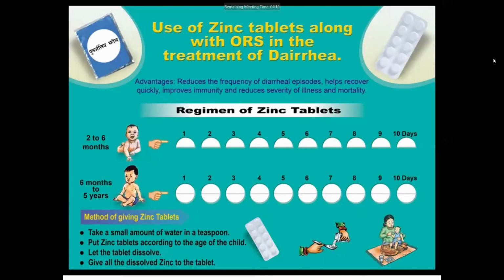Usually the dose of one zinc tablet is 20 milligram. When the age of the child is less than 6 months, half a tablet, which means 10 milligram, should be given for 10 to 14 days. So we can say 10 tablets for 10 days, or up to 14 days. For 6 months to 5 years, one full 20 milligram tablet, so 20 tablets for 10 to 14 days.